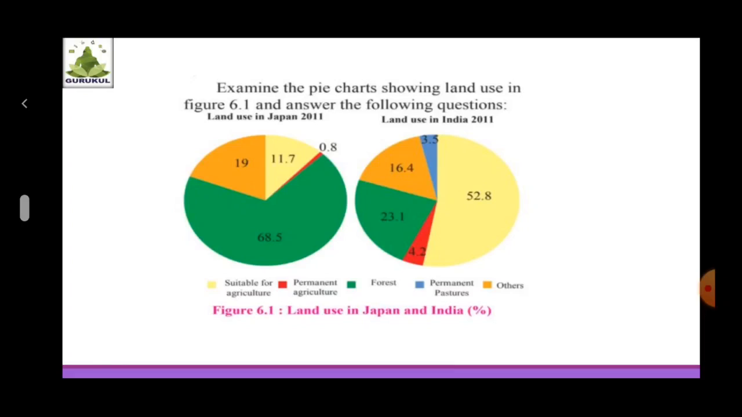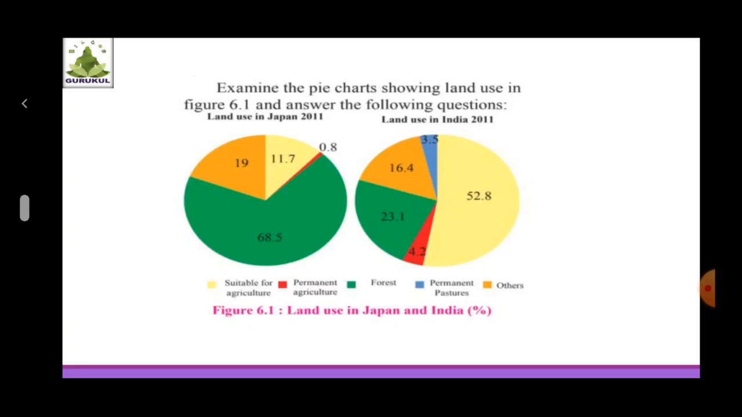Yellow color here is used for suitable for agriculture. Red color, permanent agriculture. Green color for forest. Blue is for permanent pastures. And orange color is used for others. So here, based on this pie chart, you have to answer the questions asked below. First question, here it is. In which country is the land under forest more? What will be the answer?